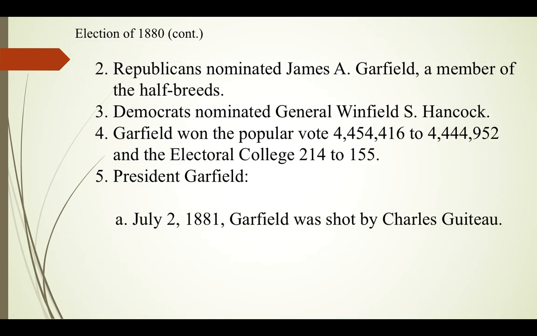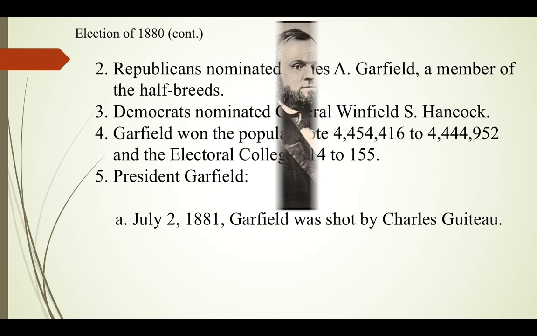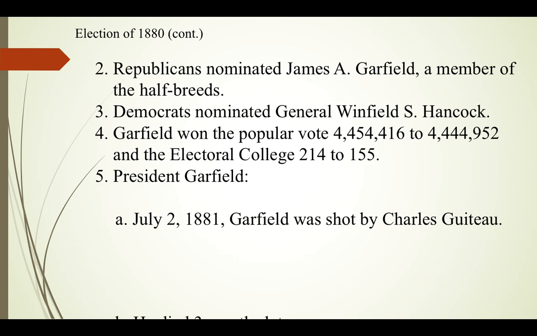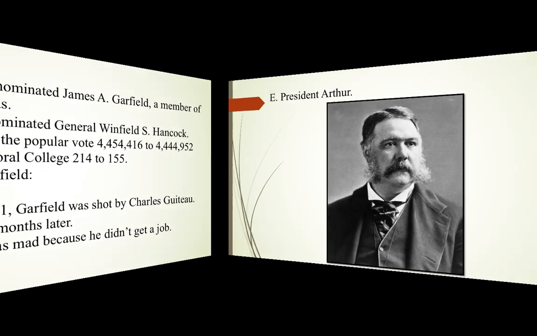As president, Garfield takes office in 1881. He's only in office for about 3-4 months when he gets shot by Charles Guiteau. That is Charles Guiteau. Guiteau had been a supporter of Garfield's. Mr. Garfield dies 3 months later, but Guiteau was mad because he didn't get a job under the spoils system. He was a supporter of Garfield. He thought he should have had a job, so he ends up shooting President Garfield.